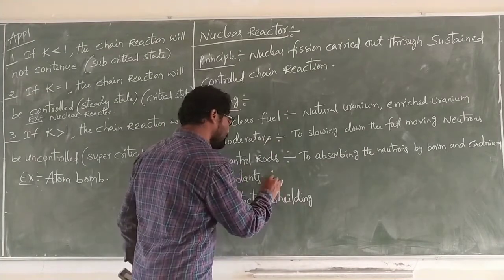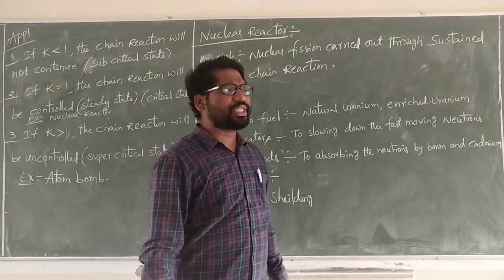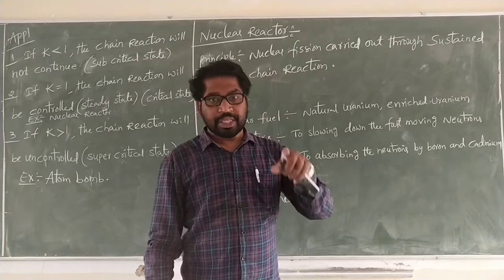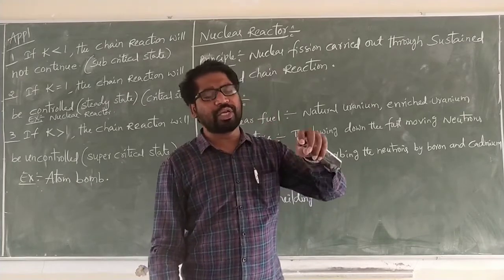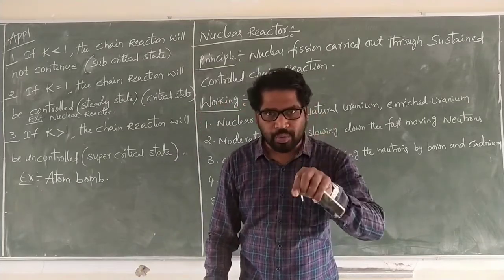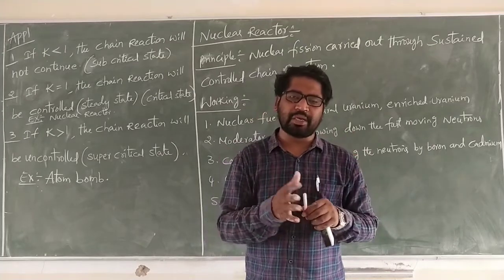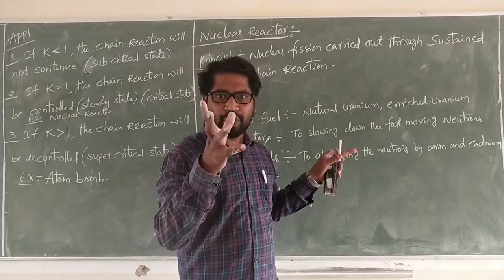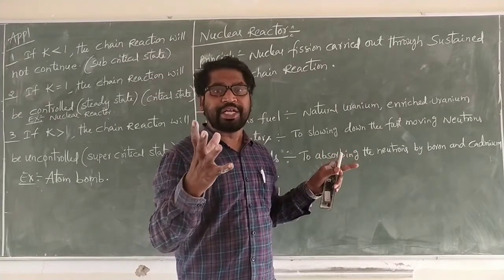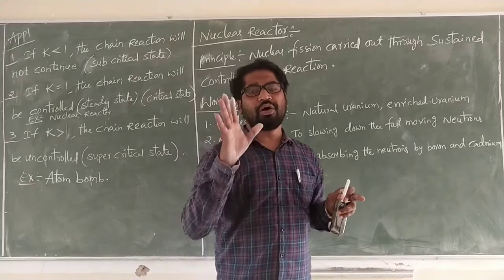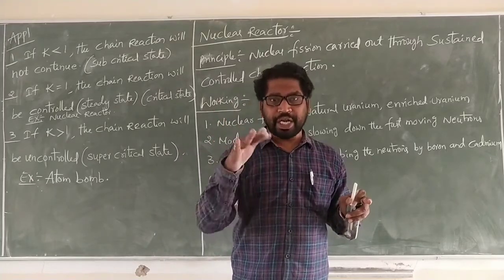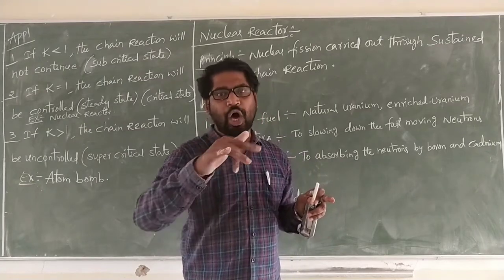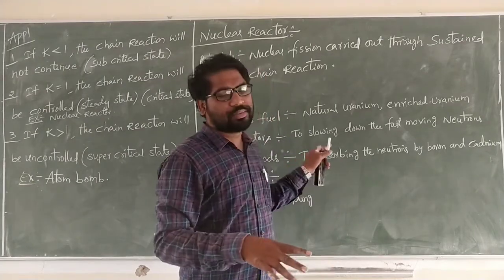Next, coolants. In the core of the nuclear reactor, the fuel elements release a large amount of heat energy during the nuclear chain reaction. The core means the center of the nuclear reactor. This heat energy is removed by suitable coolants flowing around the reactor.